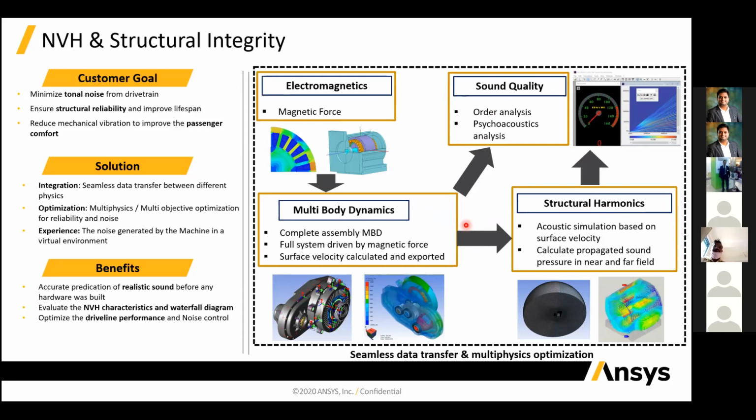In that waterfall diagram you will find different colors, and you will be able to see the noise and reduce it. You can easily detect that this part is not good for my electric vehicle, so you can easily mitigate that, and you will also be able to do the optimization.